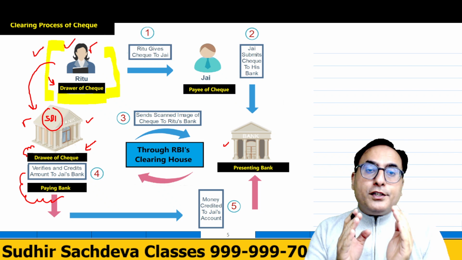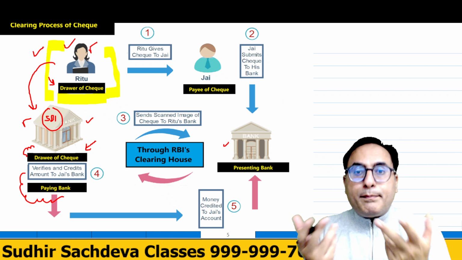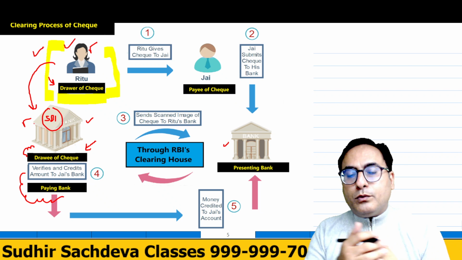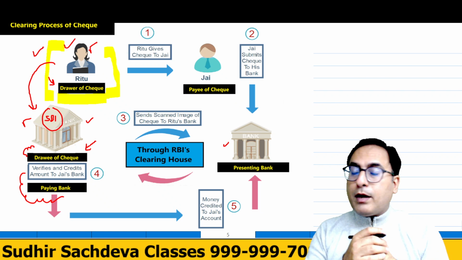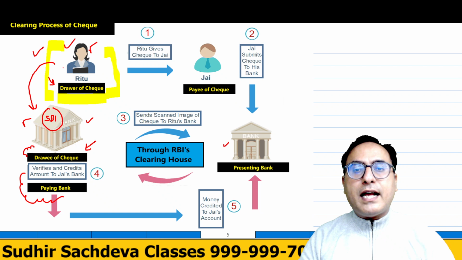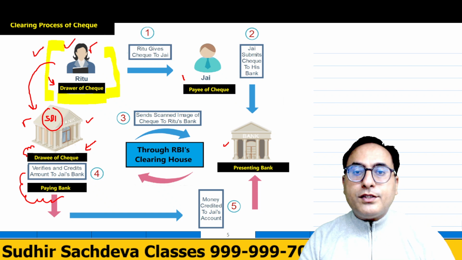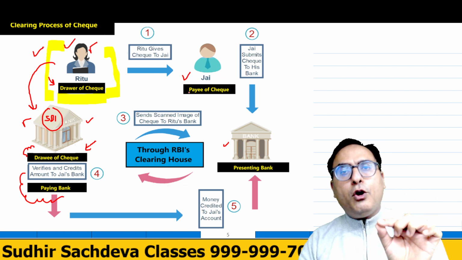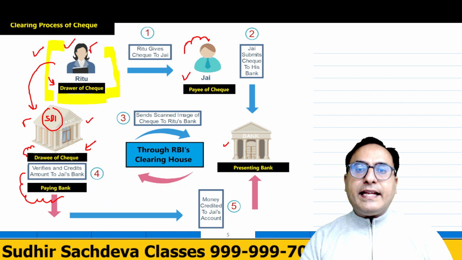Now Ritu is the payer, who is the payee? To whose account is this amount being transferred? It is being transferred to Mr. Jay. So Mr. Jay is known as the payee of the check. He is getting the amount.